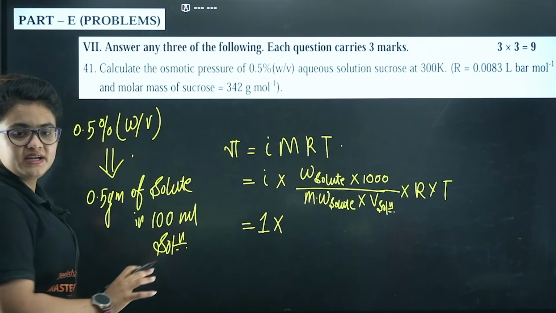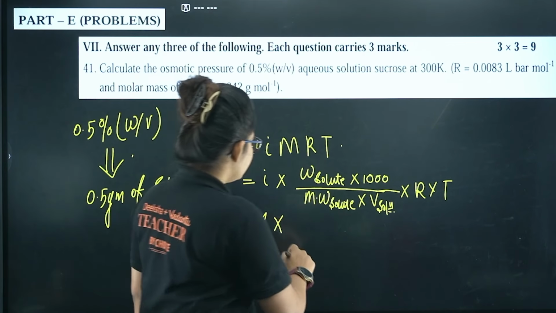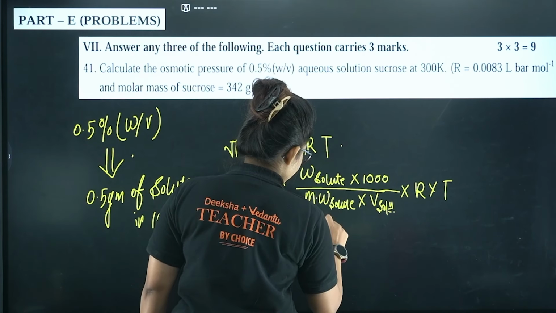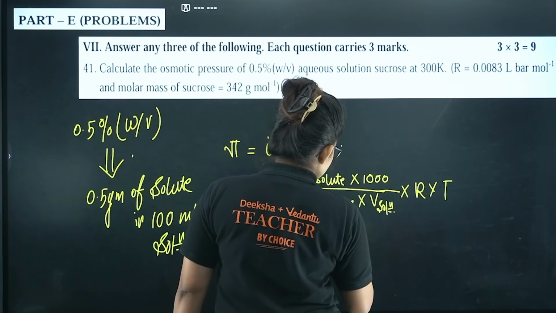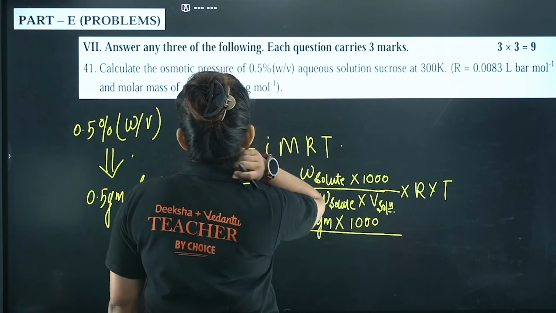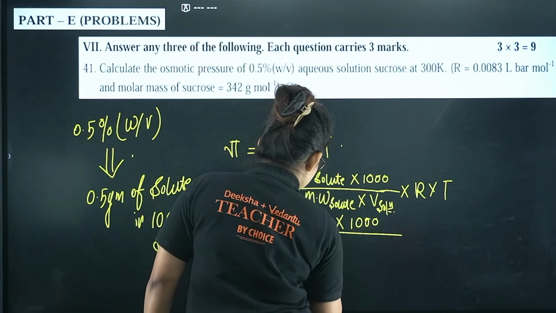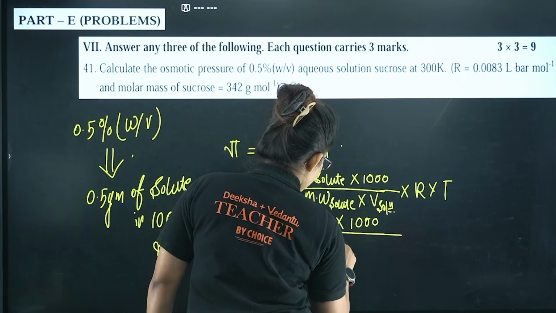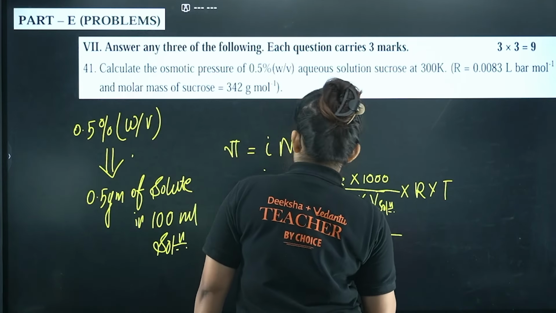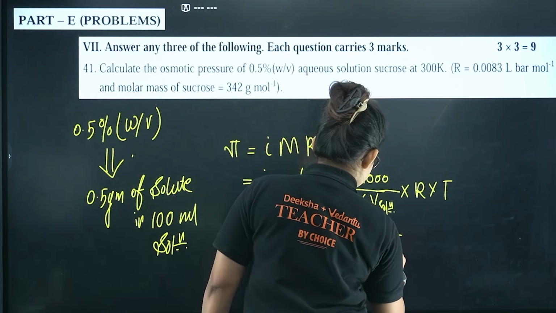That information by default is given. So let's put the value. Weight of the solute is given 0.5 gram, into 1000, divided by molecular weight of the solute, that is sucrose, given 342 gram per mole, into the volume of the solution, given as 100 ml, right?